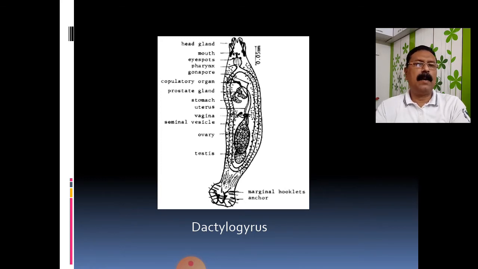Why are they called marginal hooklets? Hooks are larger and hooklets are smaller, therefore the name. So the marginal hooklets, hooks, and anchors make this apparatus very efficient for attaching to the host body, and with the help of that haptor it can attach and move along with the host, along with the fish. So this is the simple structure of Dactylogyrus.